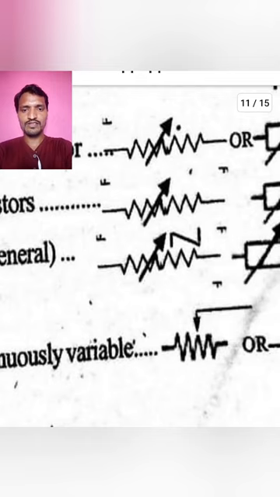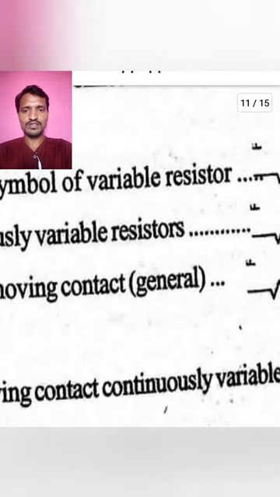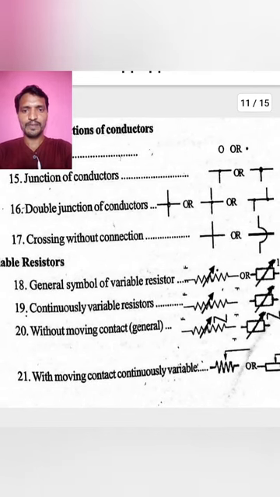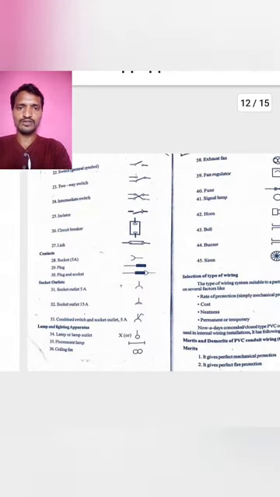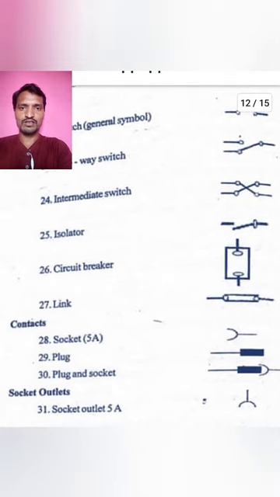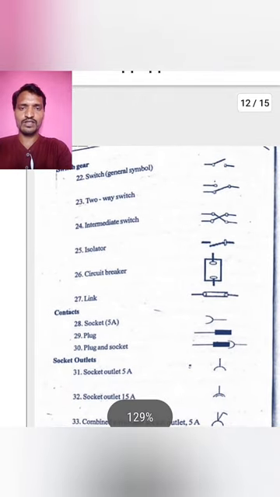A resistor with a downwards arrow mark represents a variable resistor without moving contact. Okay. Without moving contact, continuously. Next, these all are symbols which we are using in our electrical drawing.